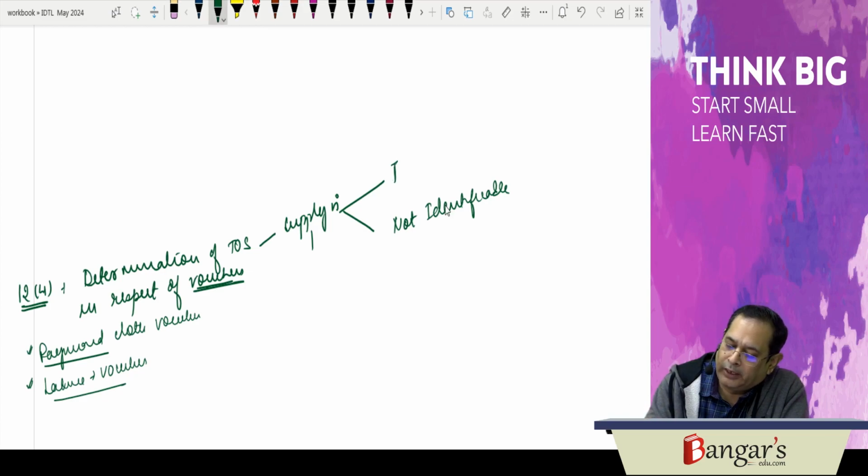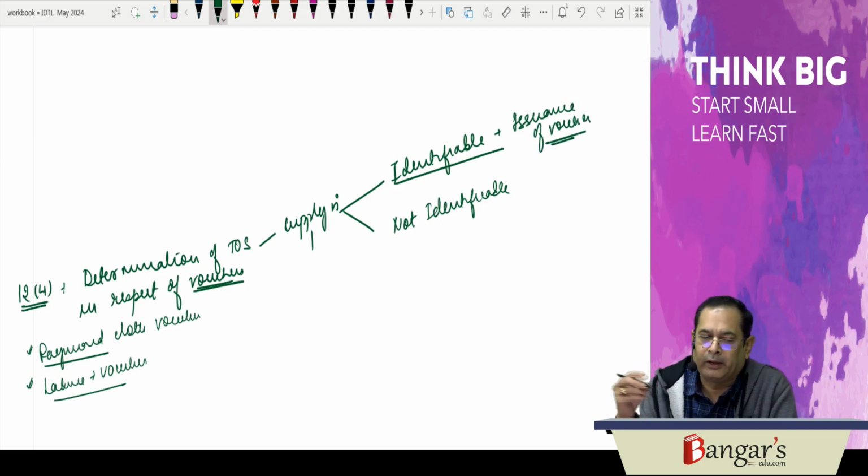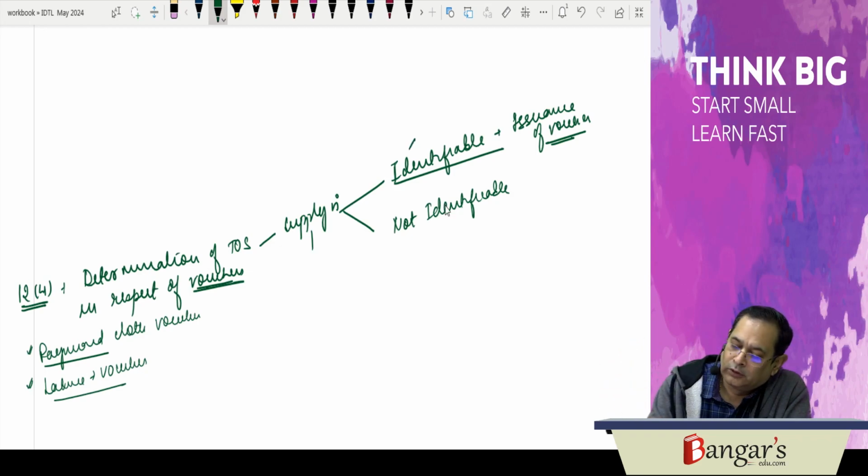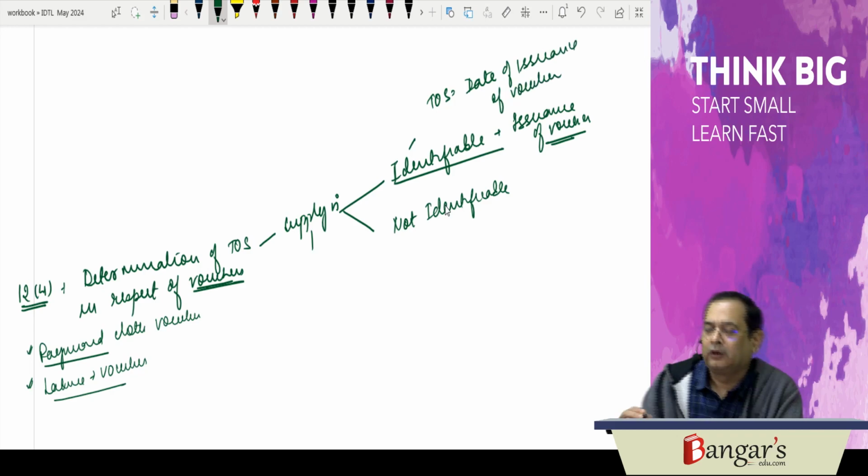If supply is identifiable at the time of issuance of voucher, you know that these goods can be supplied against this voucher. So supply is identifiable at the time of issuance of voucher. The time of supply will be the date of issuance of voucher. In that case, time of supply will be the date of issuance of voucher.